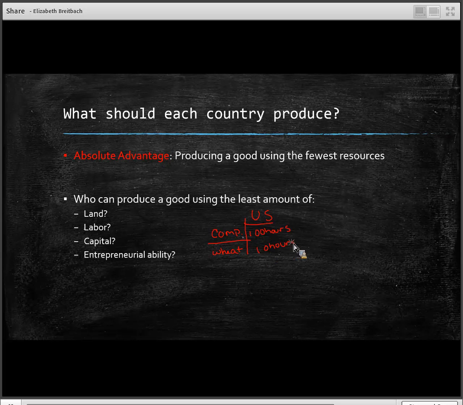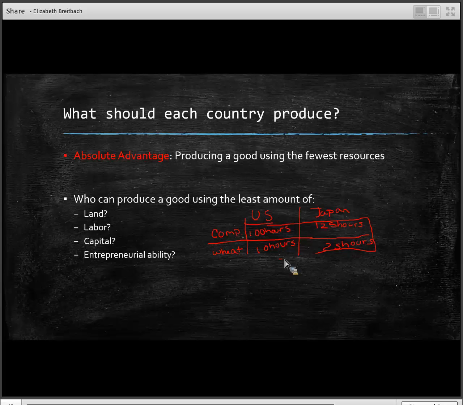And then we could compare them to Japan, and in Japan, they could produce computers in 125 hours, and they could produce wheat in 25 hours. And so the question becomes, who can produce these goods using the fewest resources? Again, in our example, we only looked at labor. We didn't focus on anything else.